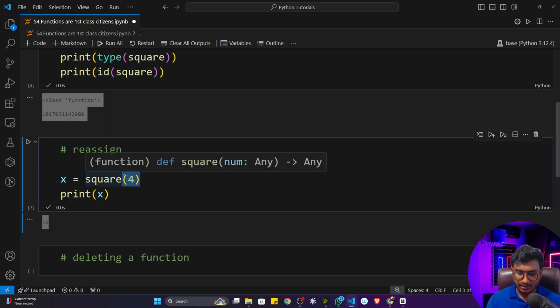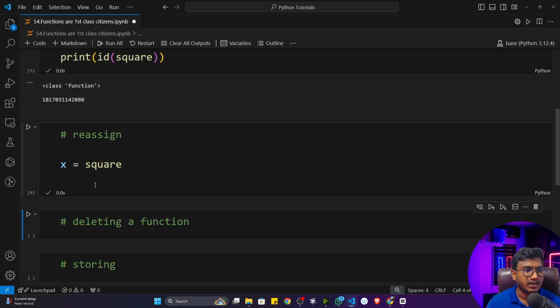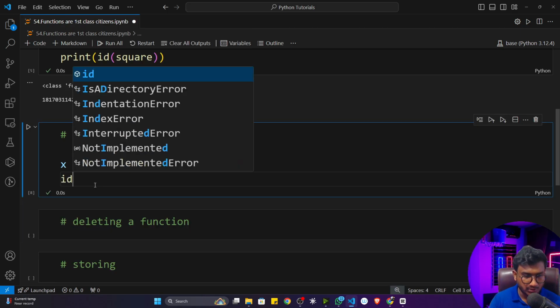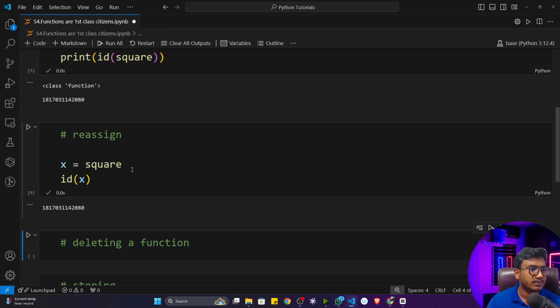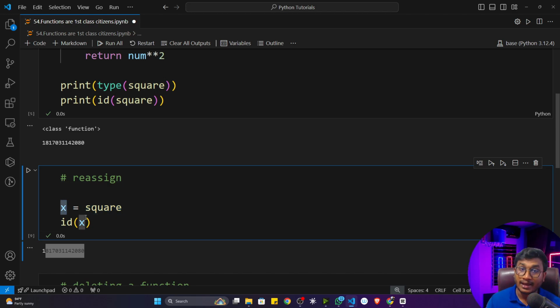Instead of that, I can simply write x is equal to square. Now if I execute, see, it works fine. If I show you the ID of x, see, the same ID. The same ID it is locating. That means this function I can reassign to any other variable.